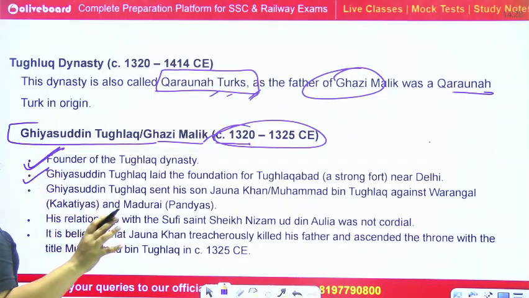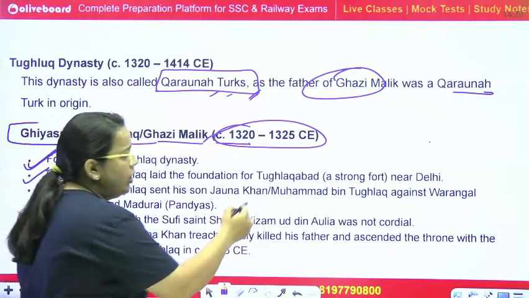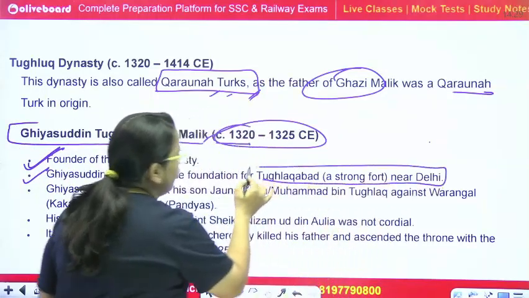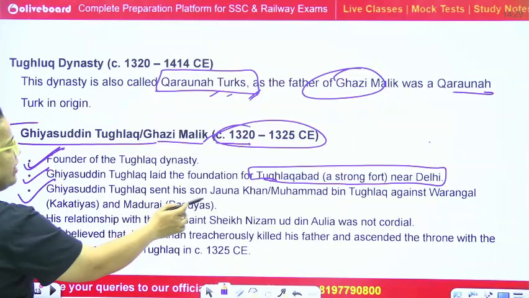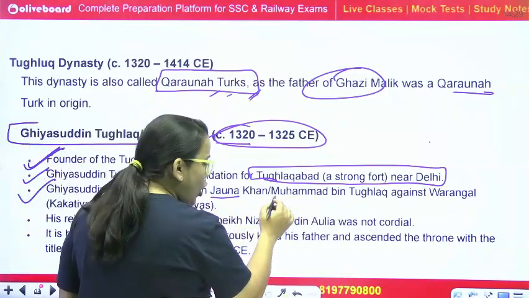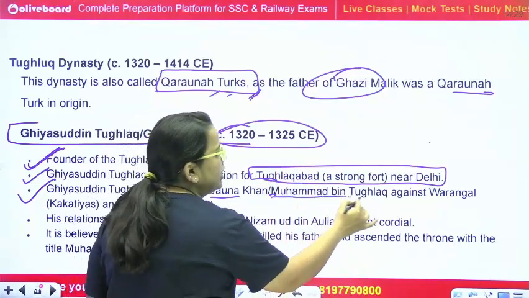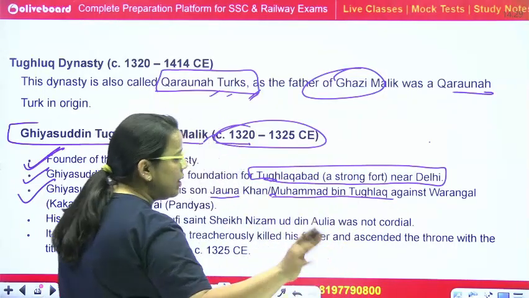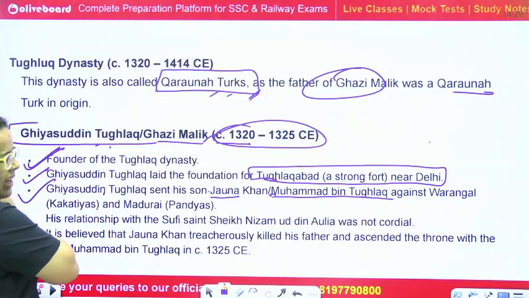Tughlaq laid the foundation of Tughlaqabad, which is again a strong fort near Delhi. Ghayasuddin Tughlaq sent his son Jona Khan. Okay, Jona Khan was his son's name. When he became a ruler, he got the title name Muhammad bin Tughlaq. Just keep in mind, Jona Khan was the son of Ghayasuddin Tughlaq.